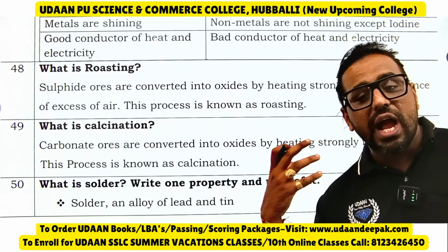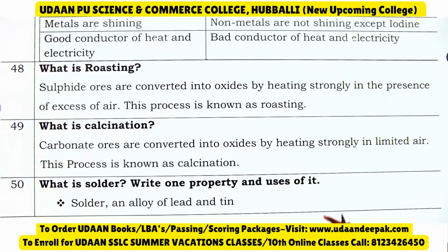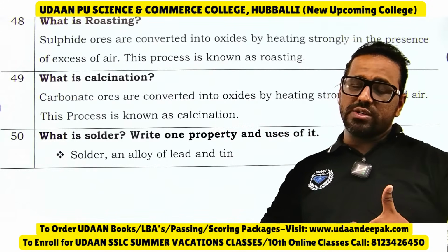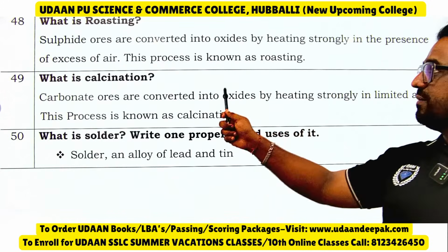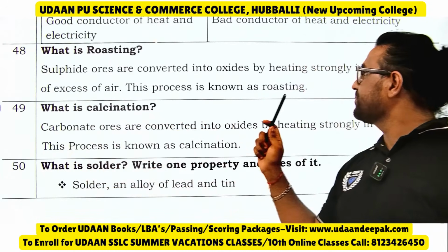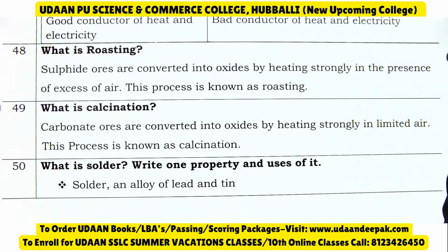See, sulfide ores are converted into oxides by heating strongly in the presence of excess air. This is known as roasting. Carbonate ores are converted into their oxides by heating in limited air. Notice: roasting for sulfide ore, calcination for carbonate ore. Here, roasting is strongly in the presence of air, and here, in calcination, it should be limited air.